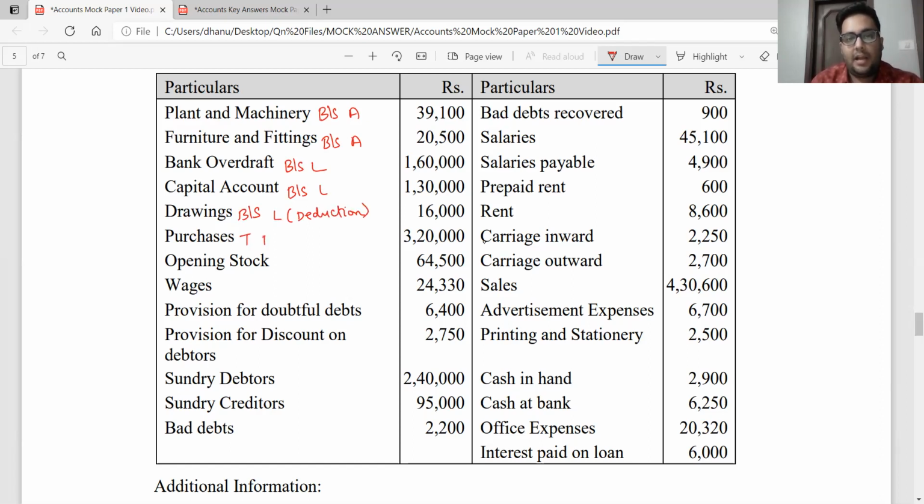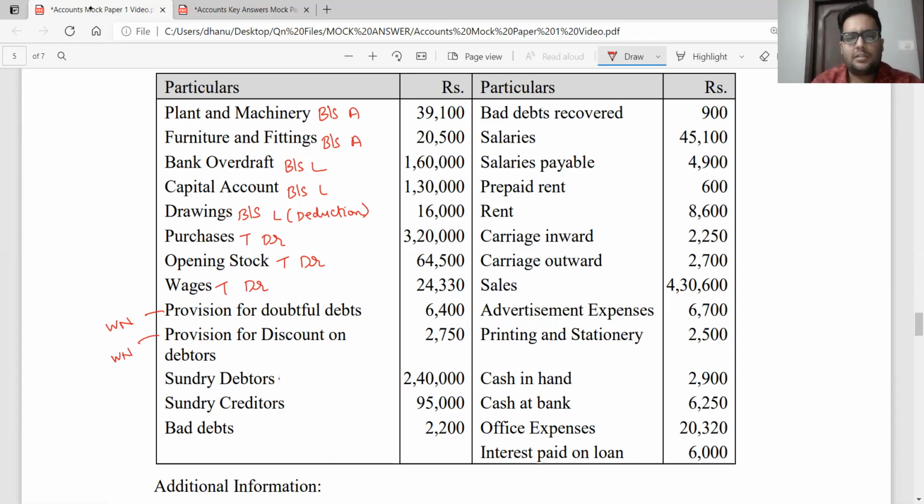Purchases in my trading account debit side. Opening stock, again trading account debit side. Wages, direct expense, therefore trading account debit side. Provision for doubtful debts, sir, I have told you, whenever you have provision for doubtful debts in the trial balance or they've given you the balance as a part of the information, what are you going to do? You're going to prepare your PBD account. So this will come as working note. Similarly for provision for discount on debtors, again we will have a working note. So I'm going to discuss these two things as a part of working note.